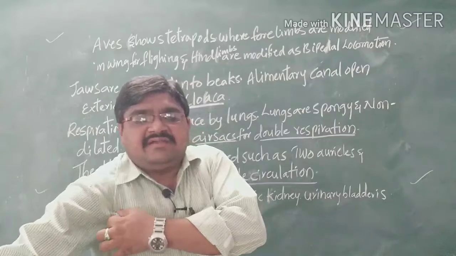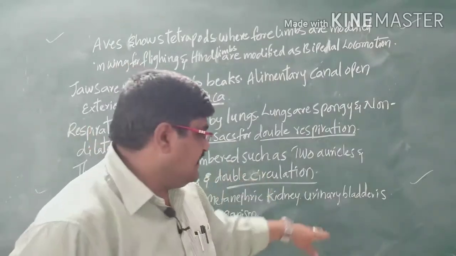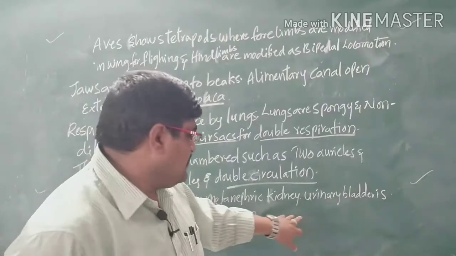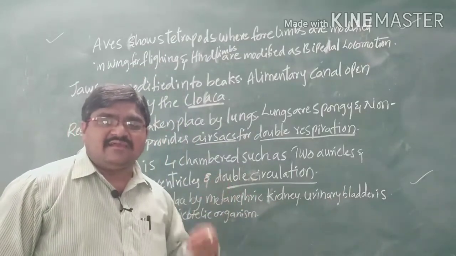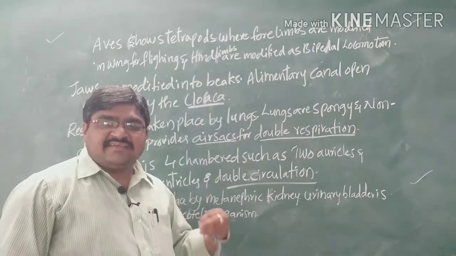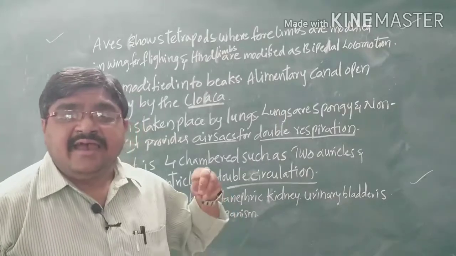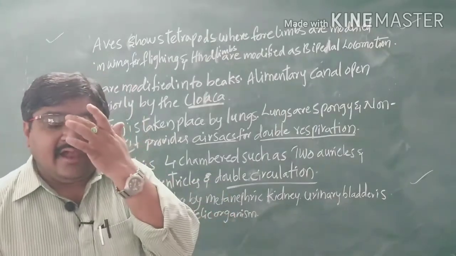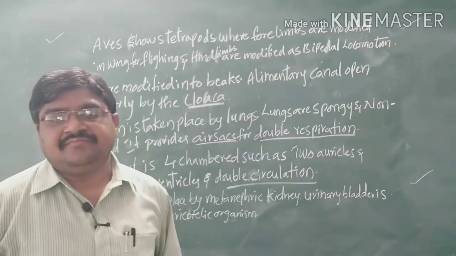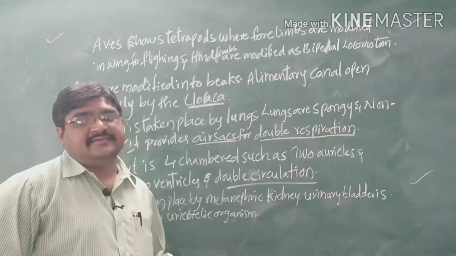So here, to reduce their body size for the flight mode, the body is reduced. So the metanephric kidneys are present. Whatever food materials are taken, they directly eliminate the excretory waste materials in the form of uric acid. So we can call them uricotelic organisms.